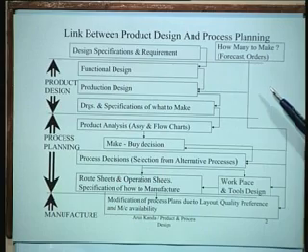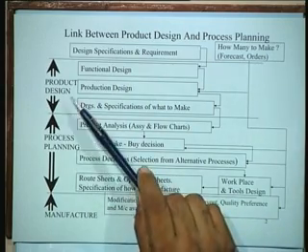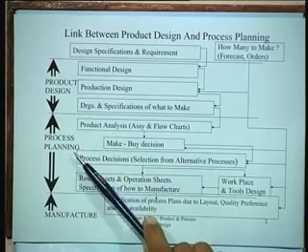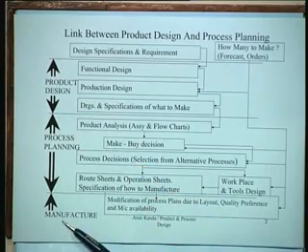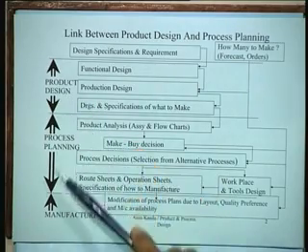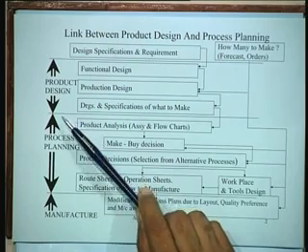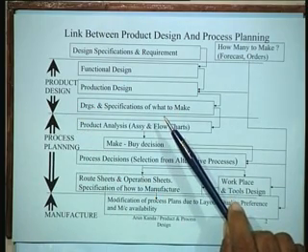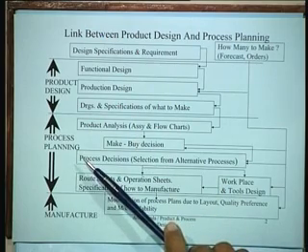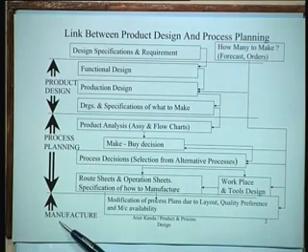In this diagram we have tried to summarize the major activities of product design, process planning and manufacture, which generally proceed in this particular sequence. So let us recall what exactly product design is, what are the inputs and outputs to product design, and subsequently how process planning takes place, and finally this particular cycle ends with this aspect of manufacture.